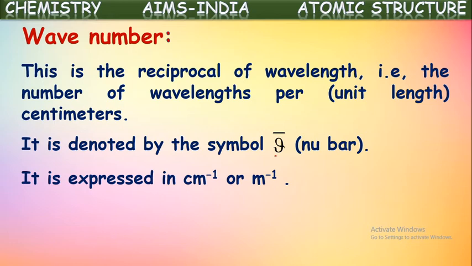The units of wave number will be reciprocals of those, like centimeter inverse, meter inverse, angstrom inverse and so on. Mathematically it can be represented as nu bar is equal to 1 by lambda, where lambda is the wavelength of the electromagnetic radiation. If we know the wavelength, we can calculate its wave number.